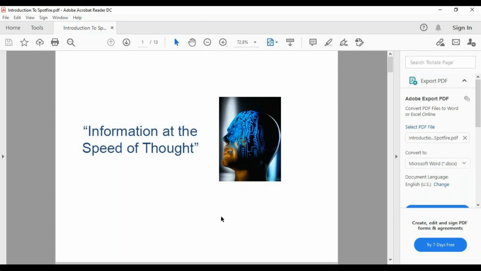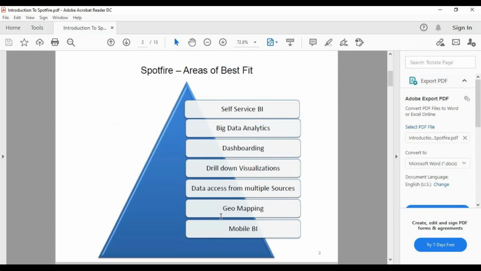Sometime in 2007, TIBCO acquired this software called Spotfire, and since then it is called TIBCO Spotfire. Spotfire is one of the most powerful analytical software available in the market, which can help you do all that. First, you can work on data wrangling, data cleaning, data massaging, data transformations and all. Then you can start doing the visualizations part also. That's the power of Spotfire. That's the reason why everyone is looking for Spotfire people, Spotfire resources or Spotfire projects.